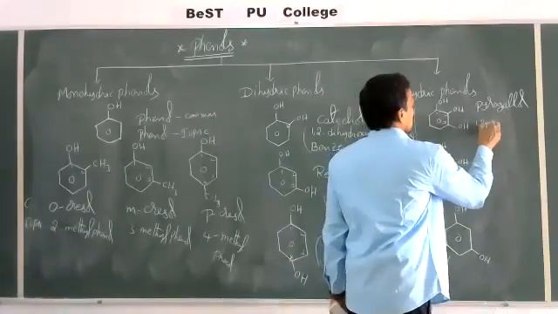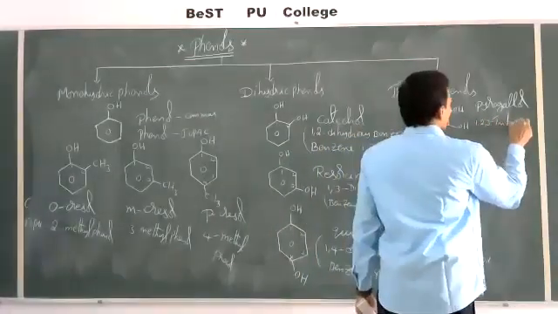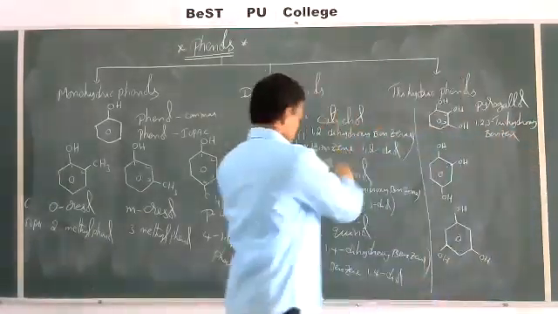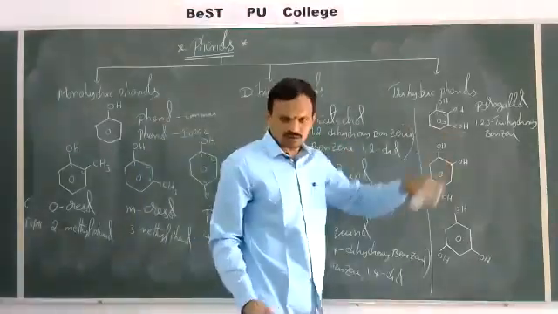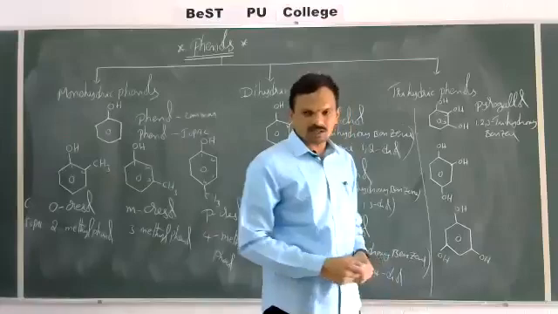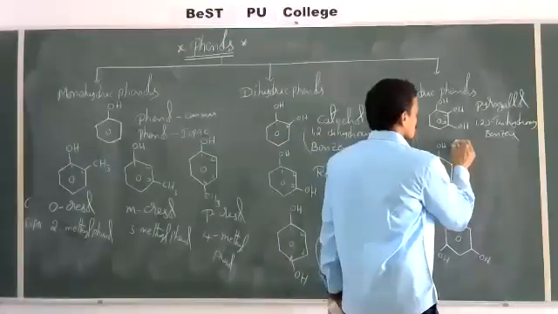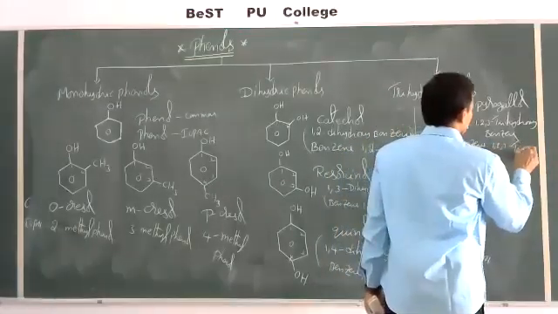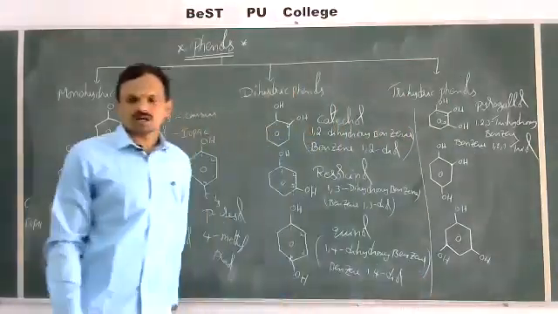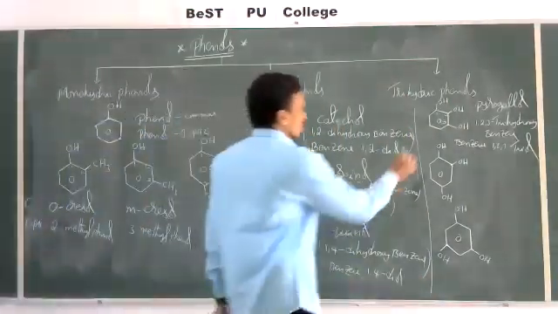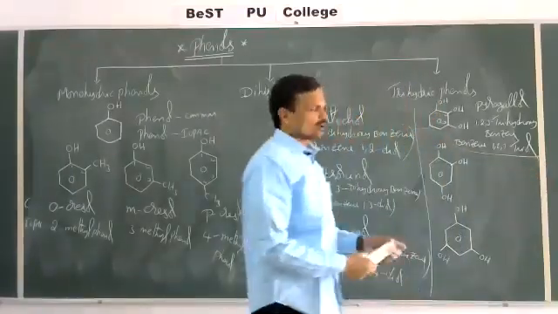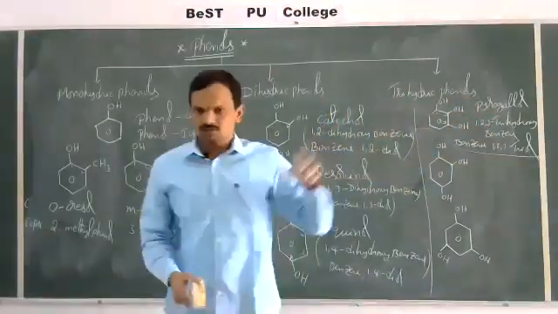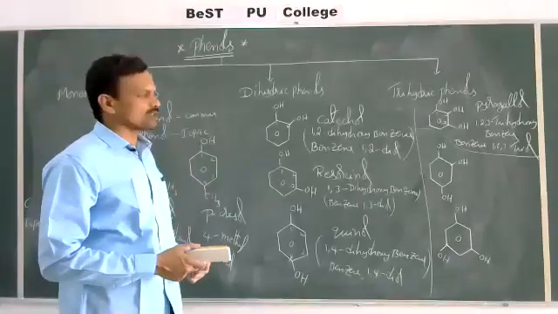So 1, 2, 3 trihydroxybenzene. Just similar to this. Here 2 are there, here 3 are there. That is the only difference. 1, 2, 3 trihydroxybenzene. Otherwise, one more name is benzene 1, 2, 3 triol. So these are the names of this first compound. Pyrogallol is the common name. 1, 2, 3 trihydroxybenzene, otherwise benzene 1, 2, 3 triol.